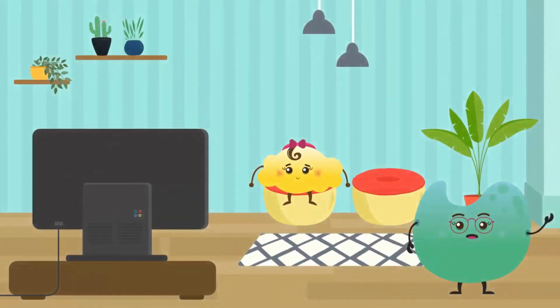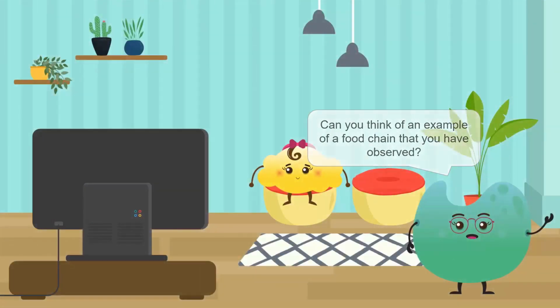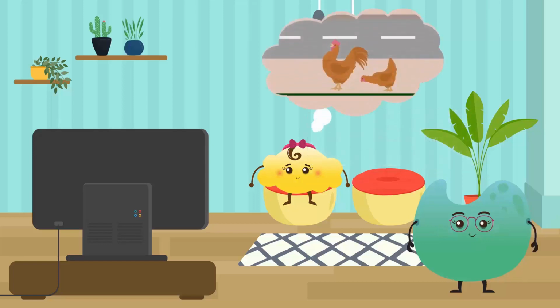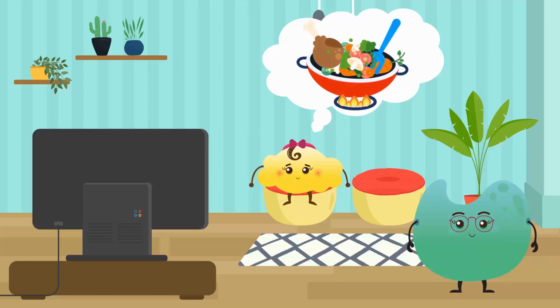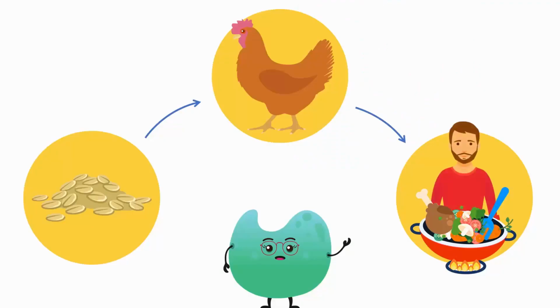Can you think of an example of a food chain that you have observed? I remember seeing a chicken eating grains, and then the chicken was cooked for dinner the next day. You're right. We're also part of a food chain.